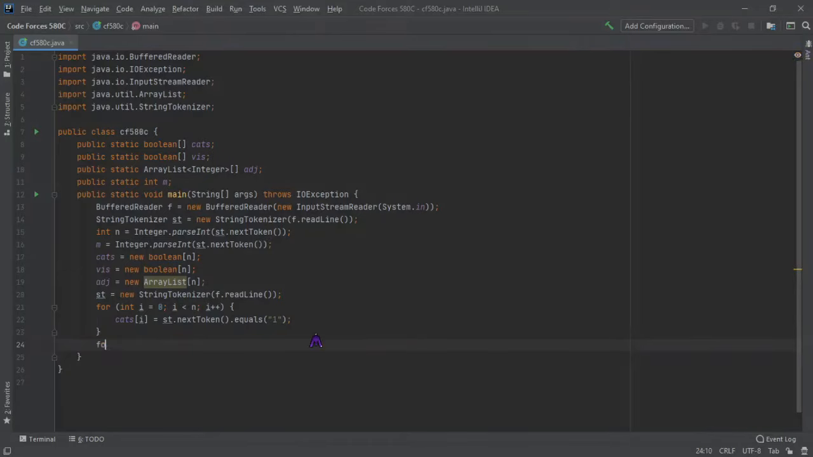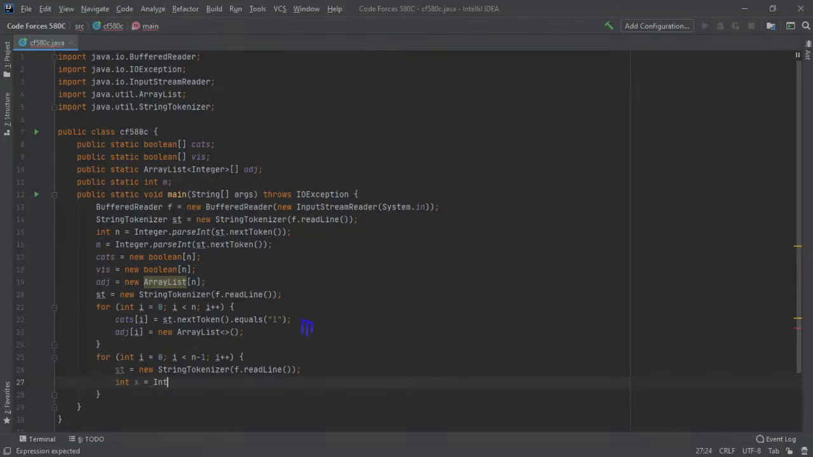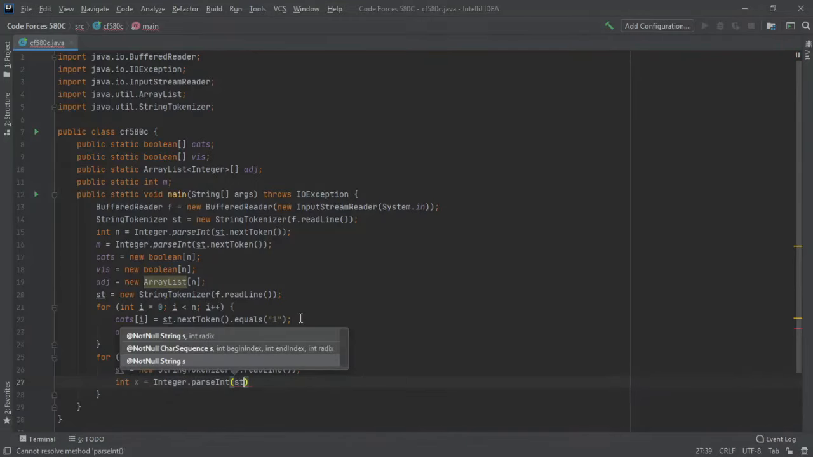We can start up our adjacency array too. We can do that in here. Adjacency of I is going to equal a new array list. So next we're going to want to iterate n-1 times, and we're going to want to say st is new string tokenizer of f.readLine, and then we're going to get two integers x and y. So int x is going to equal integer.parseInt of st.nextToken.